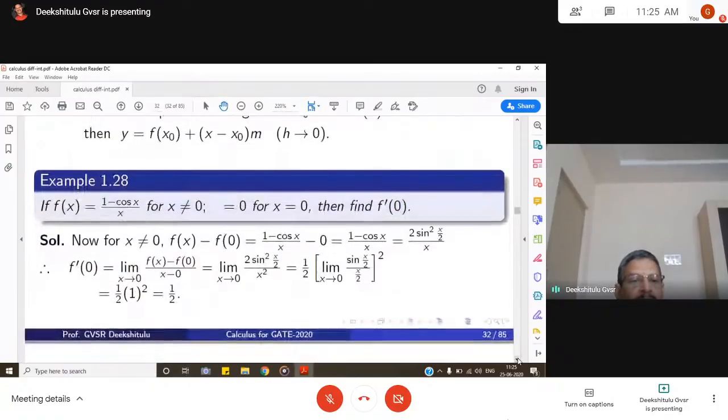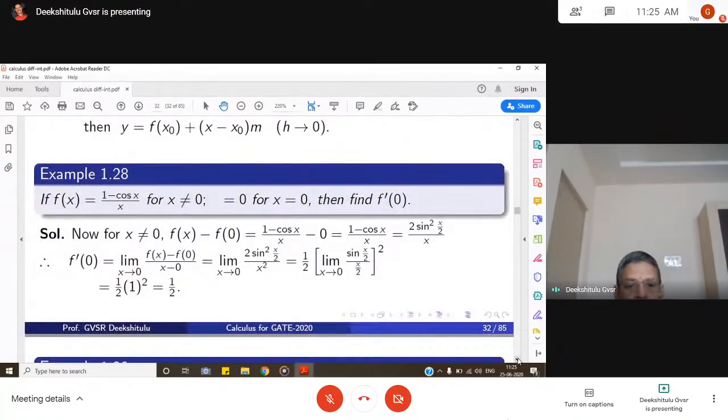So let us see. Find f dash 0 if f of x is equal to 1 minus cos x by x for x not equal to 0, and f of x is 0 for x equal to 0. So the definition of f dash 0 is the limit as x goes to 0 of f of x minus f of 0 by x minus 0. F of 0 is given as 0.